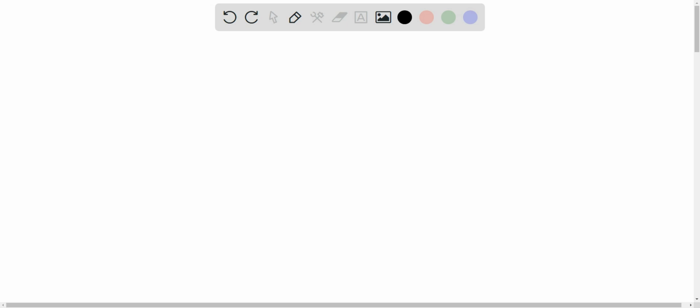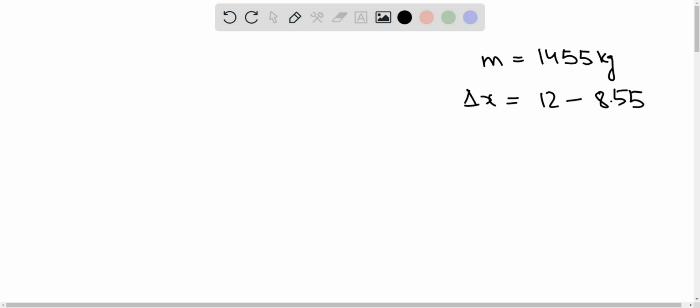So we have been given that the mass of the car is 1455 kg, and the change in length of the spring, delta x, is 12 centimeters minus 8.55, which is equal to 3.45 centimeters. And we've also been told that the force constant